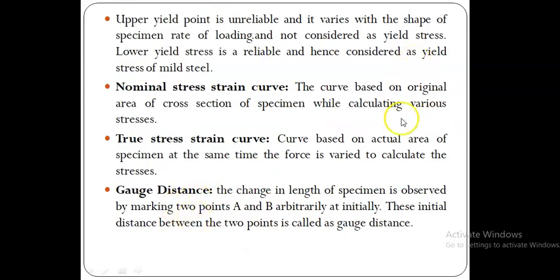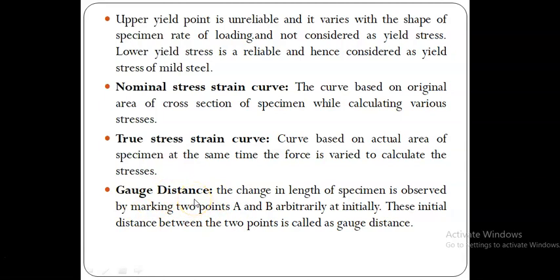The next term is gauge distance. Gauge distance is nothing but marking any two points on the bar or rod while doing the tension test on mild steel, or torsional test, whatever it may be.